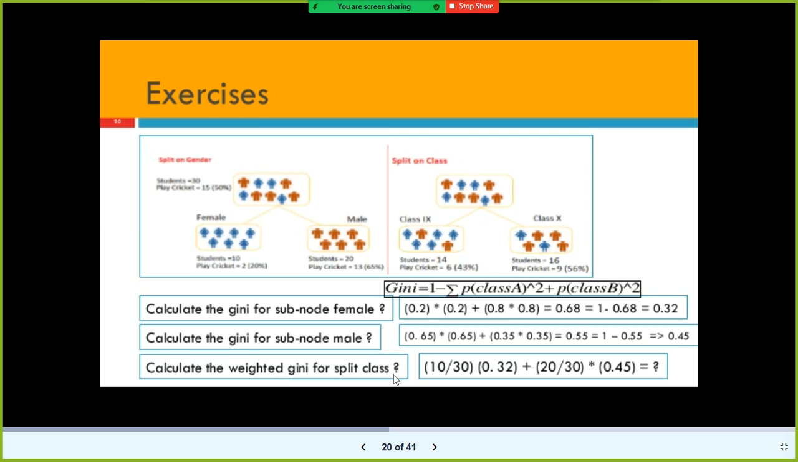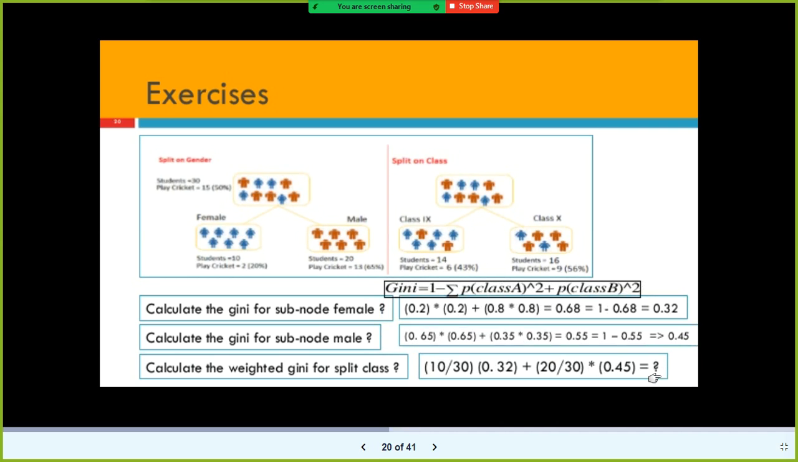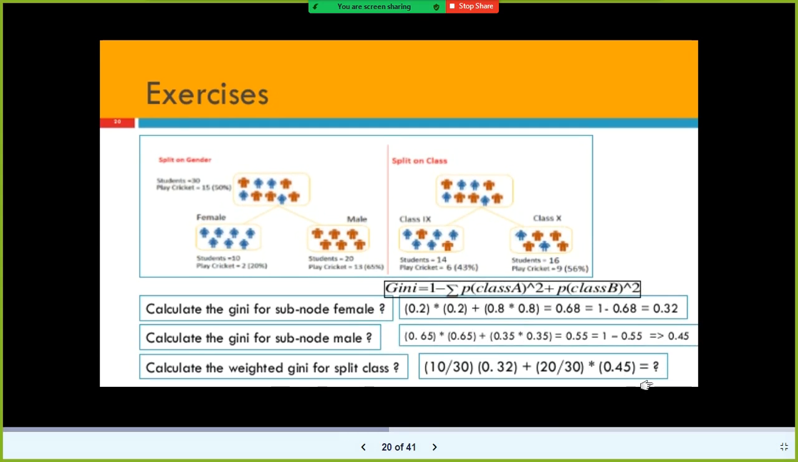And now you need to use this step, Gini split class: 10 divided by 30 into 0.32 plus 20 divided by 30 into 0.4, you will get some value, right? And similarly, when you apply the same thing for class 9 and 10, you have a column called class, you get 0.51. Let's say here you get 0.45. Assume that 0.45 you are getting.